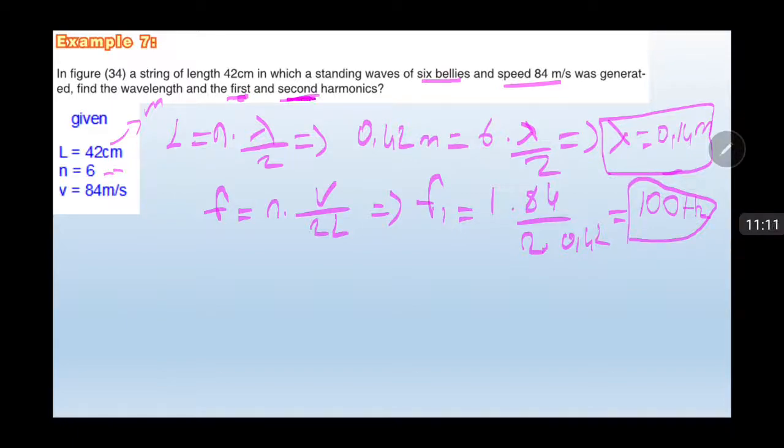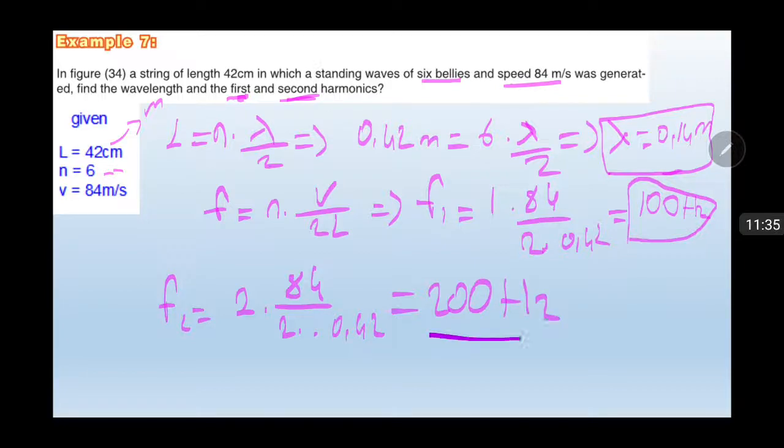And for the second harmonic, I am using the same equation. F2 equals 2 multiplied by, this is the second harmonic, the speed over 2 multiplied by L, 0.42, equals 200 hertz.